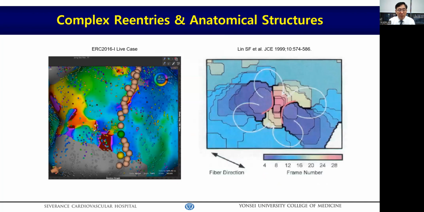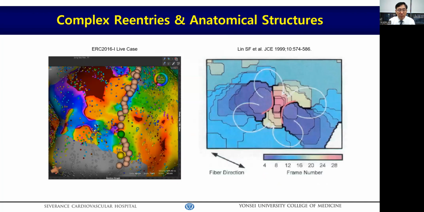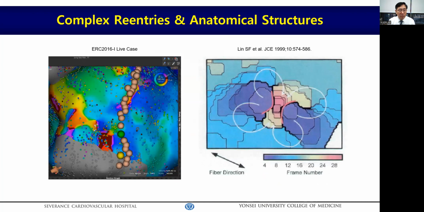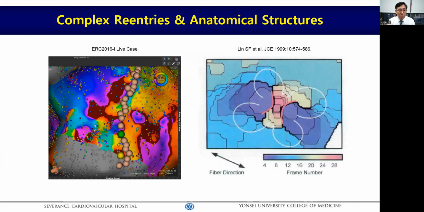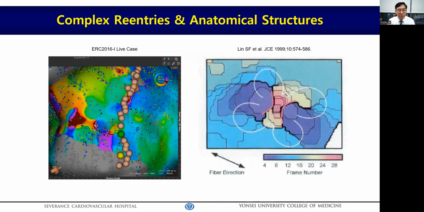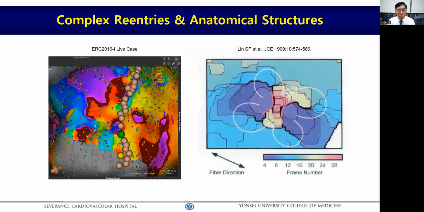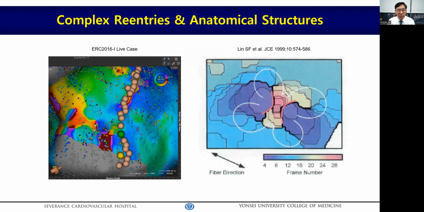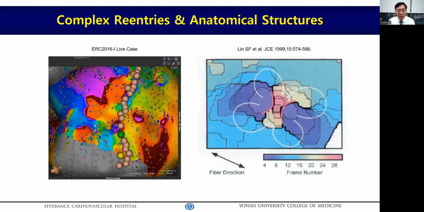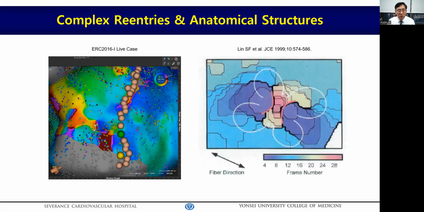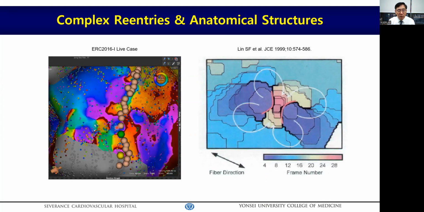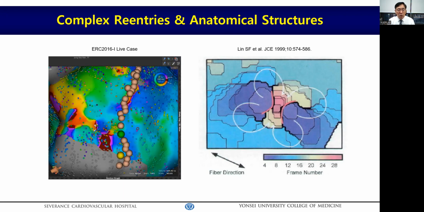This is a Rhythmia map of relatively organized atrial fibrillation at the anterior mitral annulus area. You can appreciate 4 cores of reentries here, which is very similar to the quatrefoil reentry reported in the optical mapping study. And this atrial fibrillation eventually terminated at this point during anterior wall linear ablation.